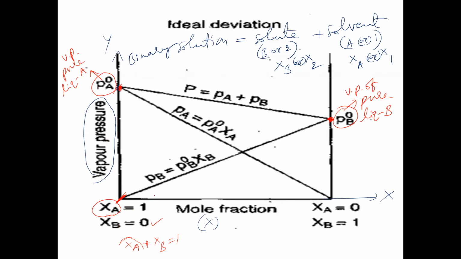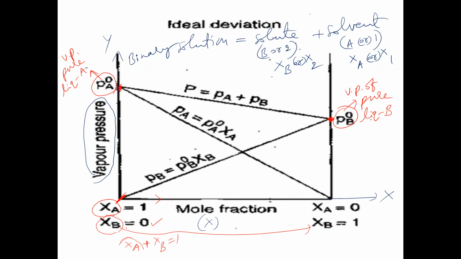Now here, slowly, we are adding liquid B. As we go from left to right on the x-axis, addition of liquid B to liquid A is going on. When we go on adding liquid B to liquid A, the mole fraction of B will be slowly increasing up to 1.